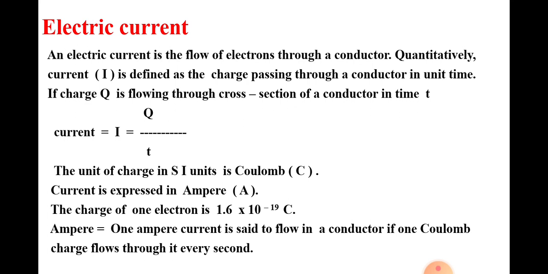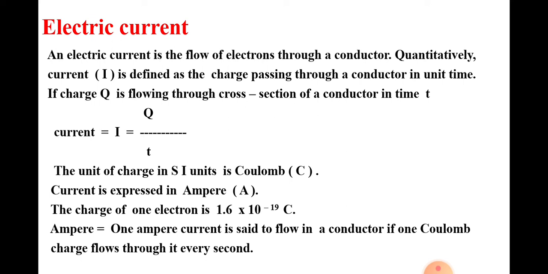Electric current. An electric current is the flow of electrons through a conductor, and quantitatively current I is defined as the charge passing through a conductor in unit time. If charge Q is flowing through a cross section of a conductor in time t, then current I is equal to Q upon t.